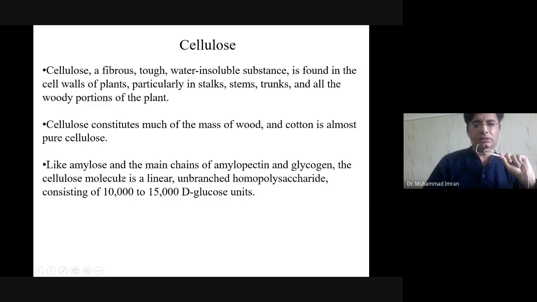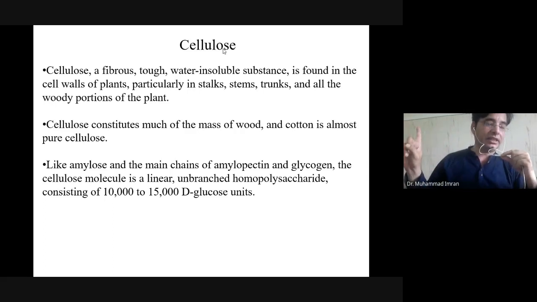Like amylose, the main chains of amylopectin and glycogen, the cellulose molecule is linear. It contains only one linkage, which is the beta 1,4 glycosidic linkage. Two glucose residues linked by a beta 1,4 glycosidic linkage are known as cellobiose. And when many cellobiose units are linked by beta 1,4 glycosidic linkages, they make cellulose, which is a helical structure.